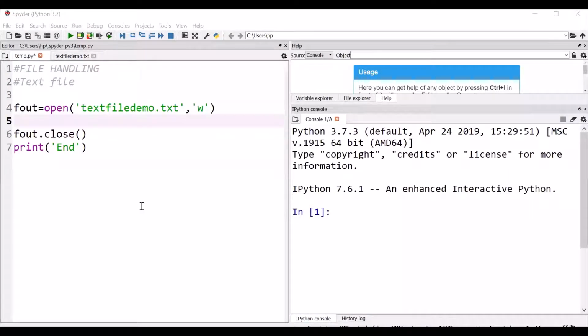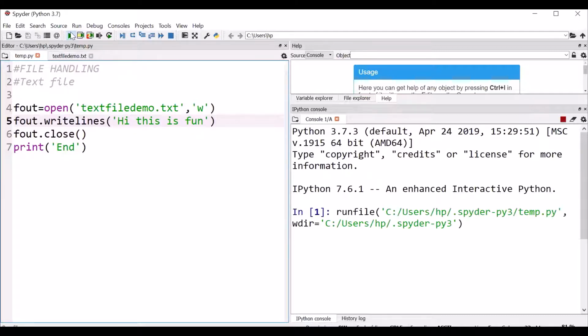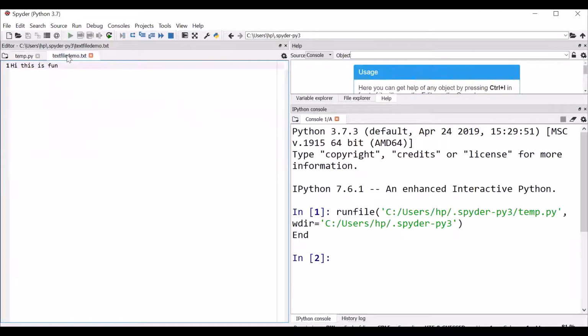Another method to write on our text file is using function writelines. Okay, let's just run this. The output is coming. Let us see the text file demo. This is fun, you can see.